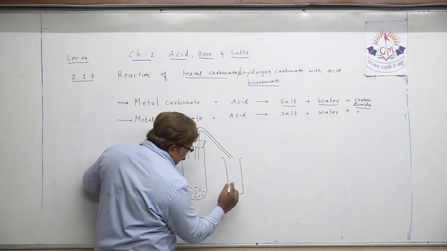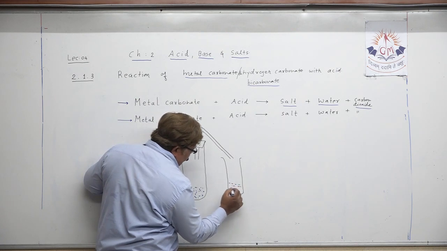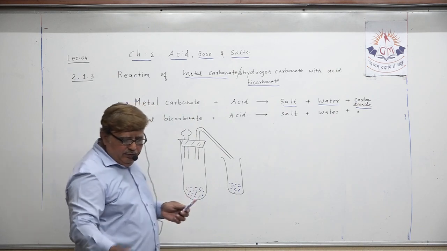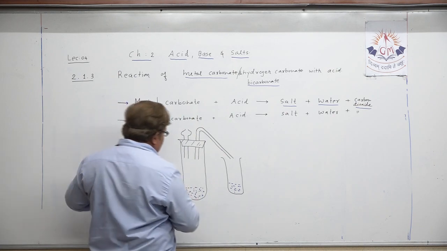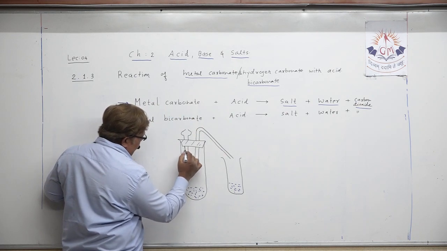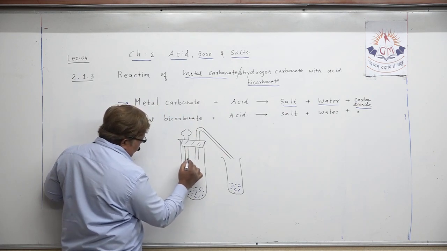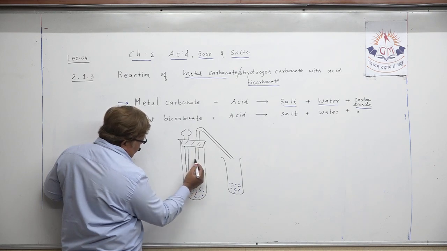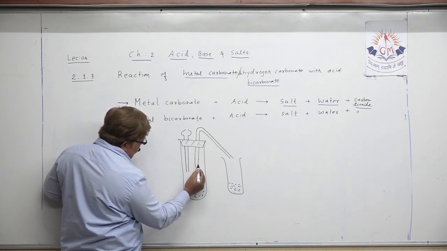Let us take some other mixture also. Now, when we label it, you will come to know these are the apparatus. Through this we are going to pour acid here, and this is the delivery tube.